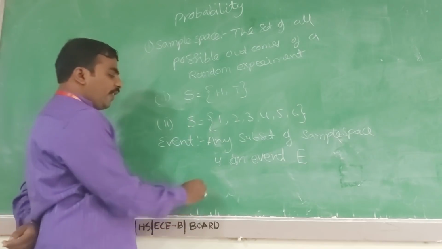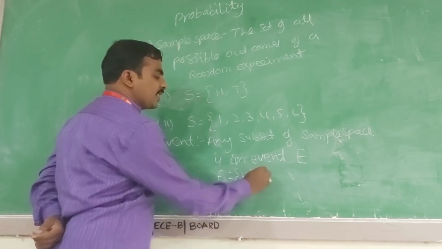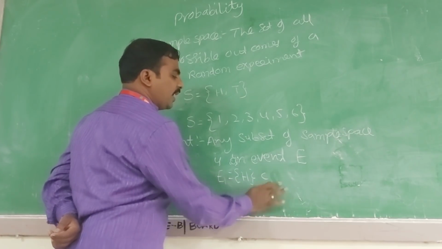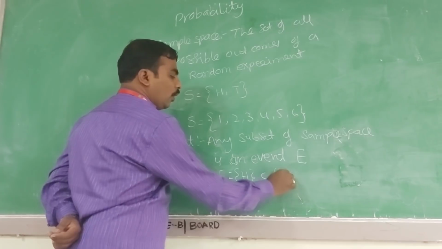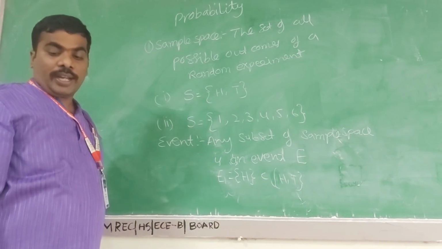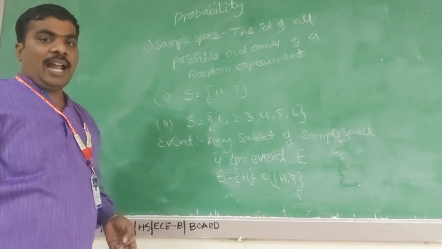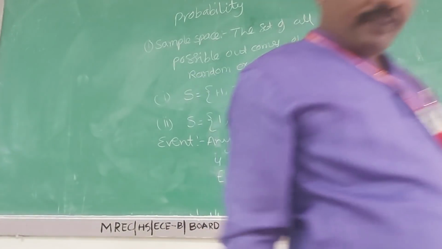For example, when we are tossing a coin, the first toss gives a head. Head is a subset of the sample space S = {H, T}. Similarly, tail is also a subset of the sample space. This is the second definition, event. So far we have sample space and event.